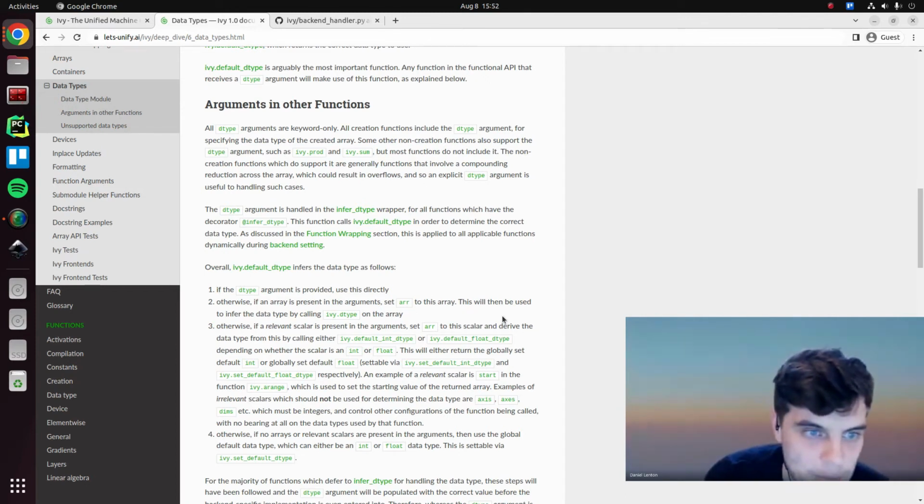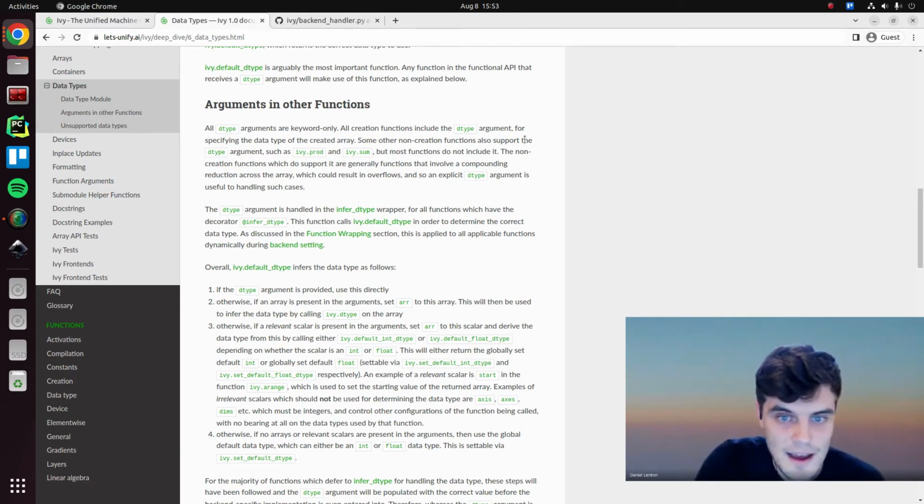So the first thing is that all data type arguments are keyword only. All creation functions include a data type argument, which specifies the data type of the created array, obviously.